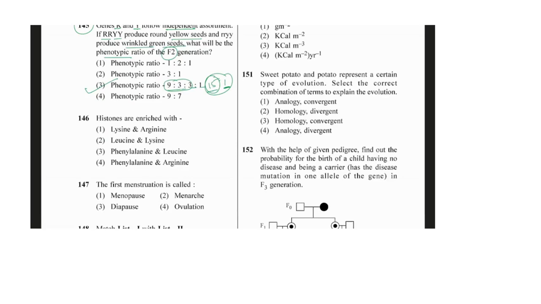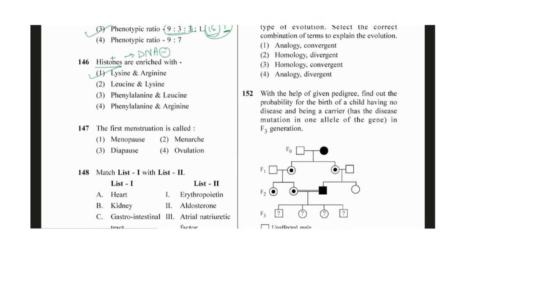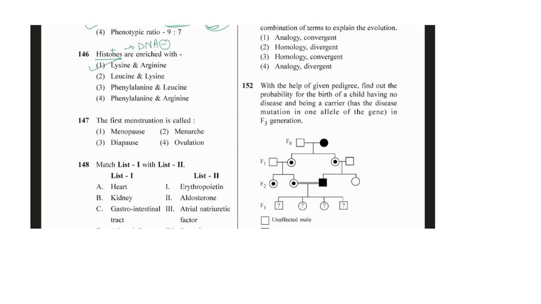Then histones are enriched with what? Histones are positively charged, that is why they will be engaged with the DNA, and DNA is negatively charged. So because of that, what type of amino acid would be there on the histone? Lysine and arginine will be positively charged amino acids, and they will hold the complete DNA over it.